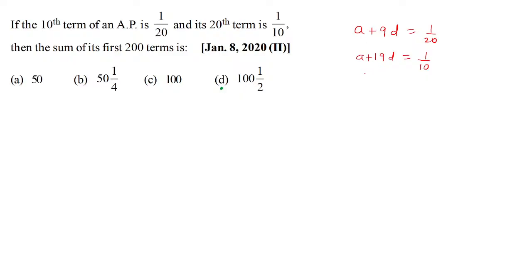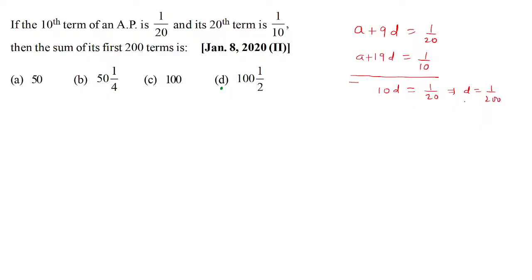So for that, yes, D is the correct answer. Absolutely. Very good. So Sanjeev, good. You have been very quick. As we subtract the first from the second, we get 10D. So 10D is equal to 1 by 10 minus 1 by 20, which is 1 by 20. So D turns out to be 1 by 200.